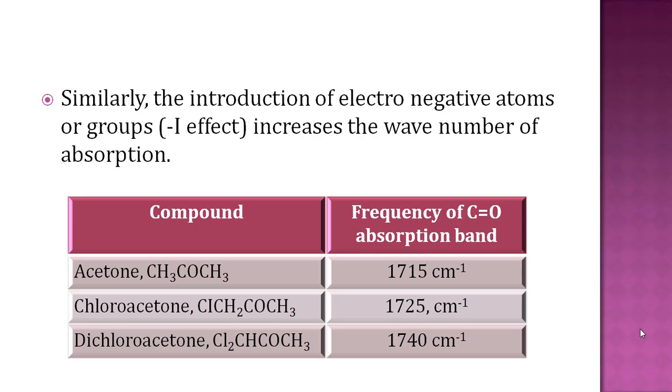Introduction of electronegative atoms causes a negative inductive effect, which means it increases the wave number. In acetone there is no electronegative atom. In chloroacetone one electronegative atom, chlorine, is there, and in dichloroacetone two electronegative atoms, two chlorines, are there. See here, the frequency of the carbonyl group is increased: 1715 to 1725 to 1740. So introduction of an electronegative atom, chlorine, increases the wave number, which means it increases the frequency of the carbonyl absorption band.